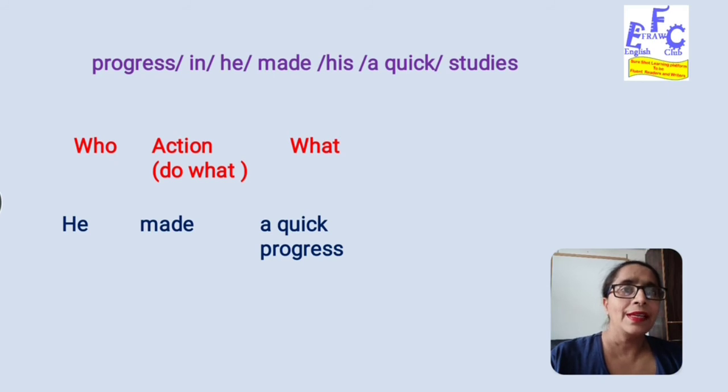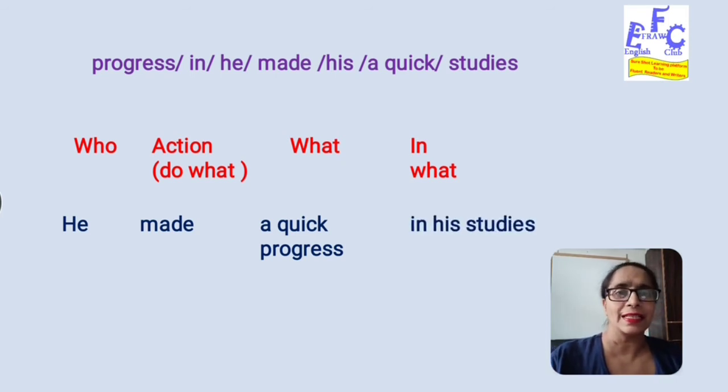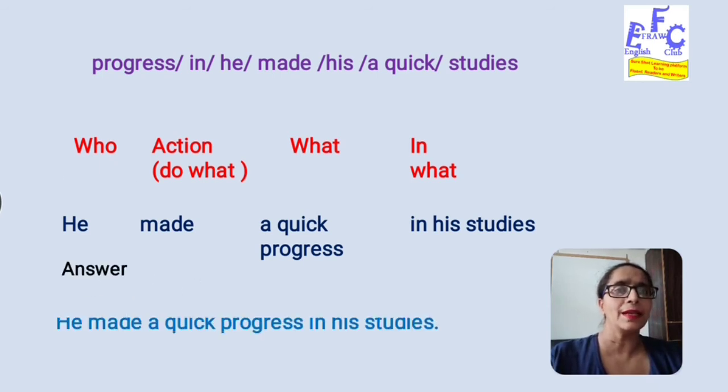Then again we can ask a question to ourselves: a quick progress, how, what, a quick progress? I can't see anything related to how a quick progress is mentioned here. So we'll be moving further to find out in what. So let's see, he made a quick progress in, yes, it is his studies. So let's take this one, in his studies. He made a quick progress in his studies. Now let's look for the complete answer. He made a quick progress in his studies.